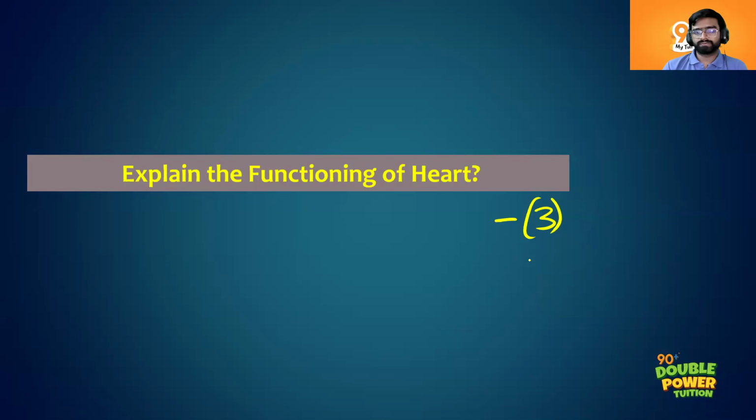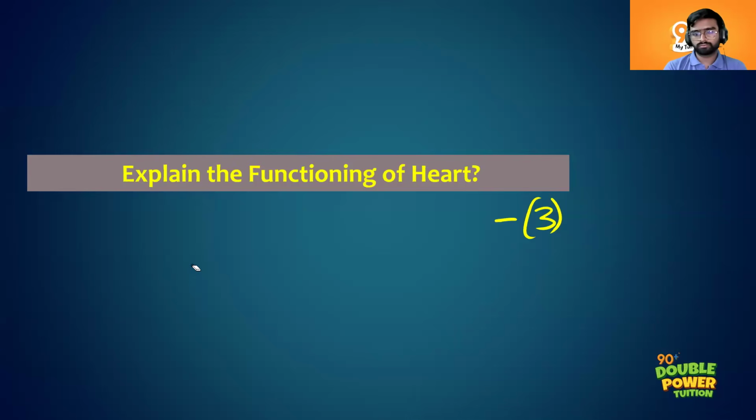So first the deoxygenated blood goes into the superior and the inferior vena cava. Then it goes into the right atrium. Very good. You can just indicate it by an arrow mark. Then it goes through the tricuspid valve into the right ventricle. Then from the right ventricle, it goes into the pulmonary valve. Then from the pulmonary valve, it goes into the pulmonary artery, then into the lungs for oxygenation.